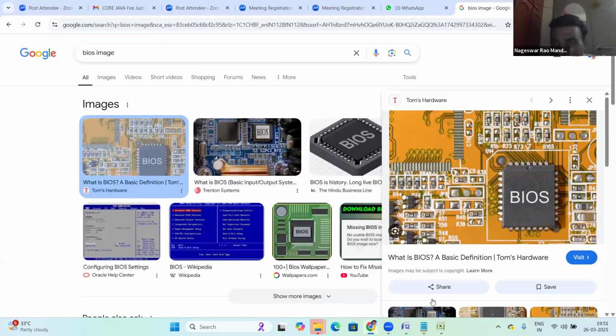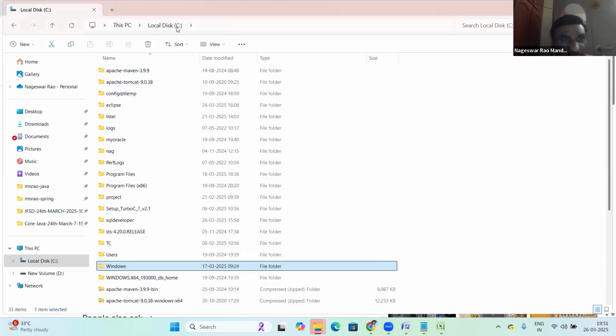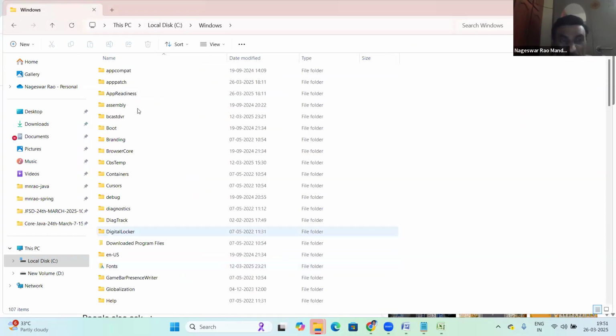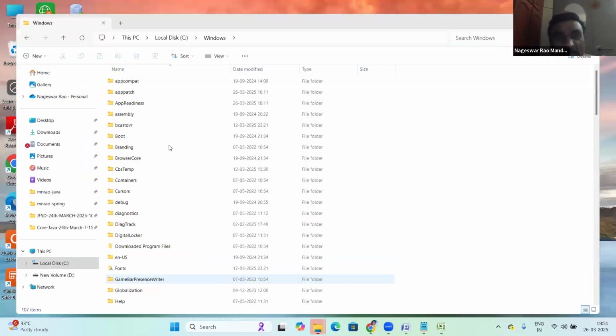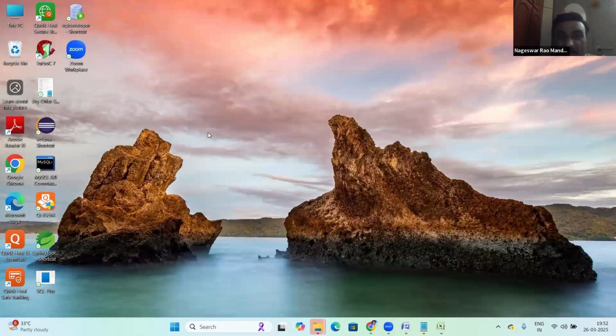first of all, power goes to the BIOS chip. So initially, power goes to the BIOS chip. In the BIOS chip, there is a program. That program just loads the OS from the hard disk, from the C drive, Windows OS, right? Loading it from hard disk to RAM memory. Once loaded, your system is ready, right?